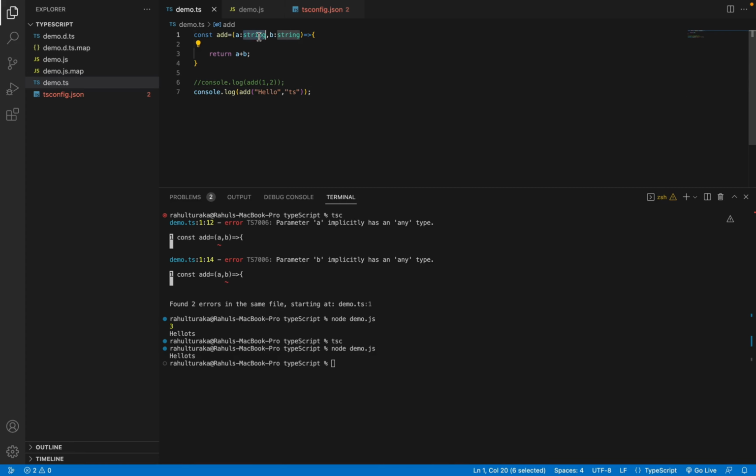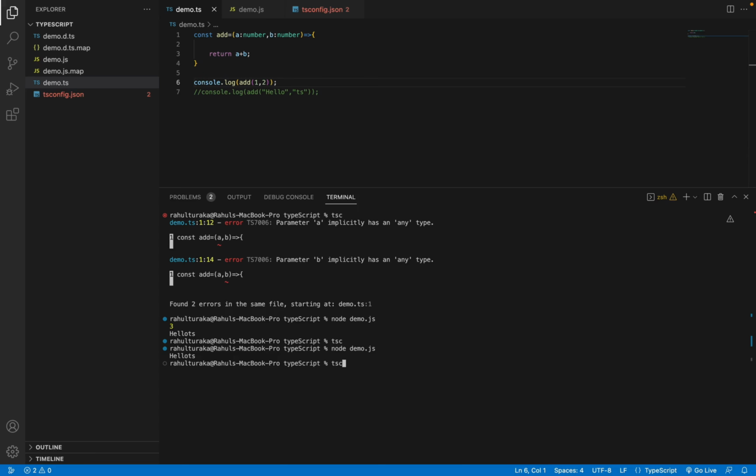Now let's say I'll change it to number and number. In this case, as you hover on the error, it is not allowing strings because we have given numbers here. These two parameters should be numbers. So this kind of statement is not valid. The above statement is valid because we are passing numbers here.